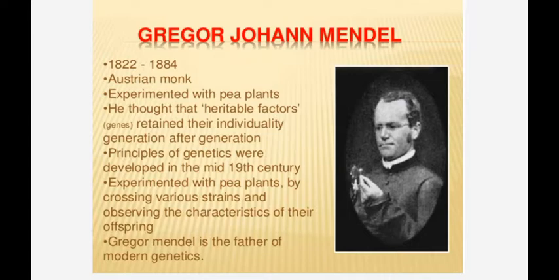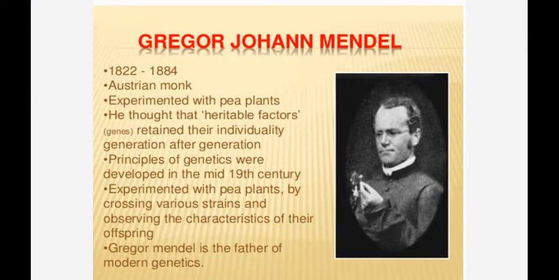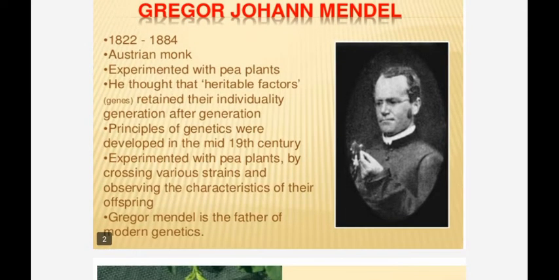Gregor John Mendel is the father of modern genetics. He did experiments on pea plants. He called genes heritable factors. Later, these heritable factors were named genes. These factors move from generation to generation.